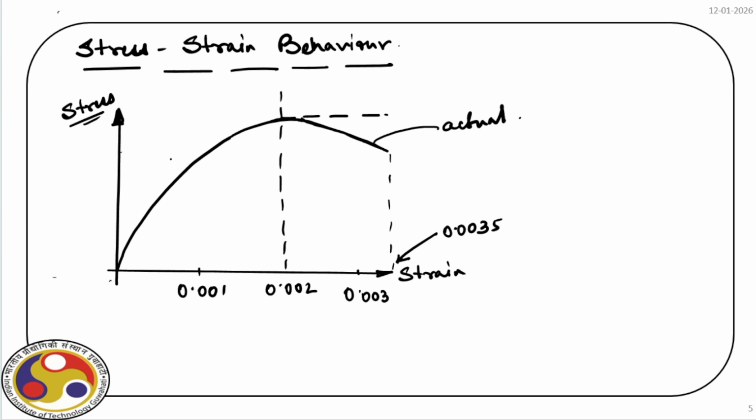So initially we have a parabolic profile. Then corresponding to 0.002, that is 0.2% strain, the value we have, beyond that it reduces, but code says you can consider this idealized curve. Let me redraw with a different color. So beyond this point, you just go like this, a straight line.